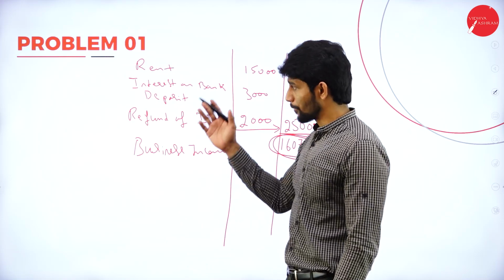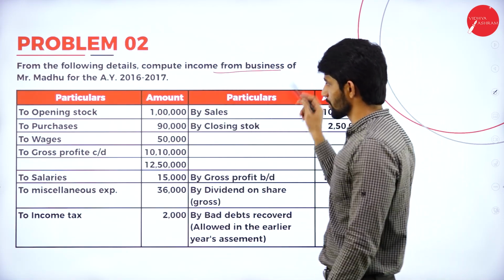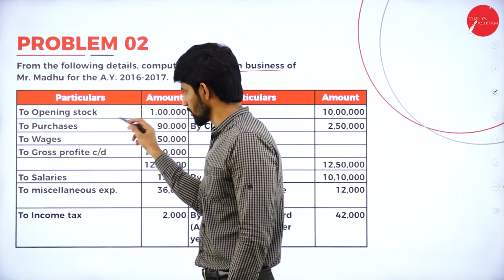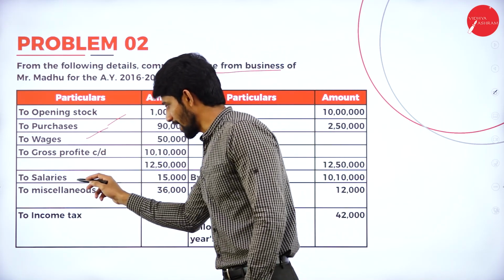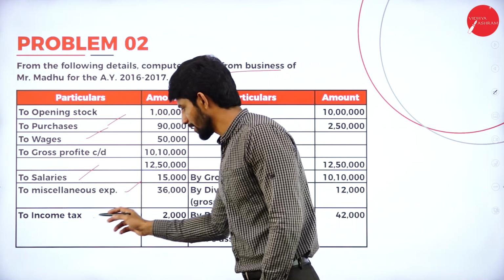Moving on to the next problem. Problem number 2. From the following details, compute income from business of Mr. Madhu for the assessment year. Opening stock is given, purchase given, wages is also business, gross profit fine, salaries relating to business, miscellaneous expenses, okay, business.